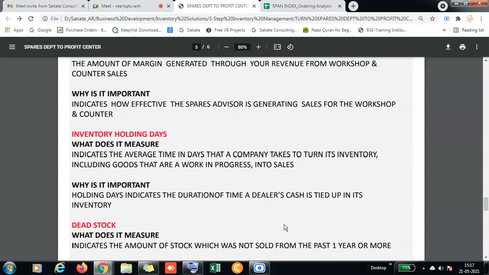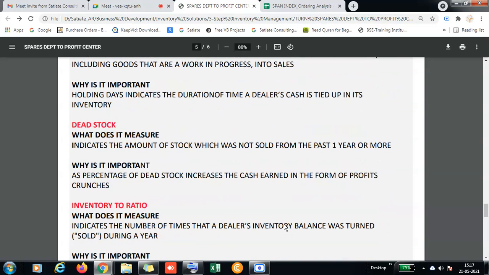That is also a part of it. Parallelly we need to focus on the dead stock. This is very important. As days go on, the dealer's parts department is always focused on fresh stock rather than seeing how much dead stock is accumulating.